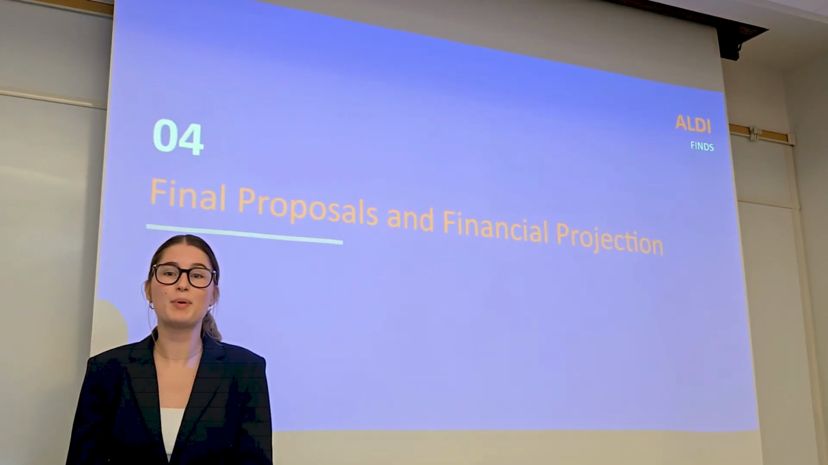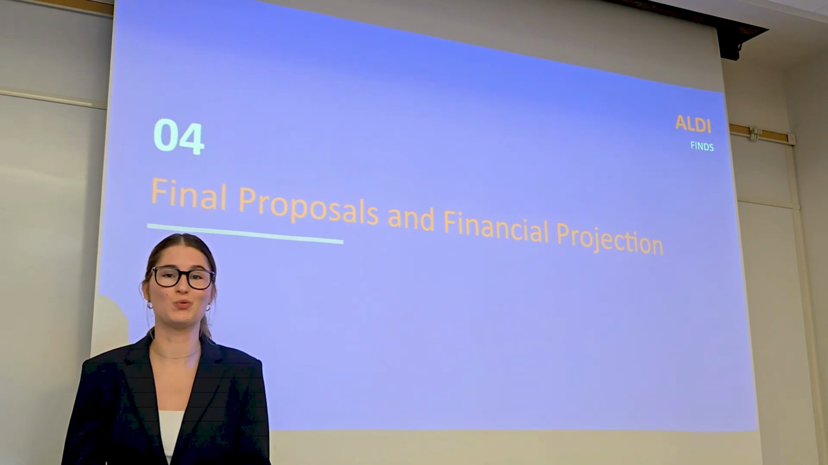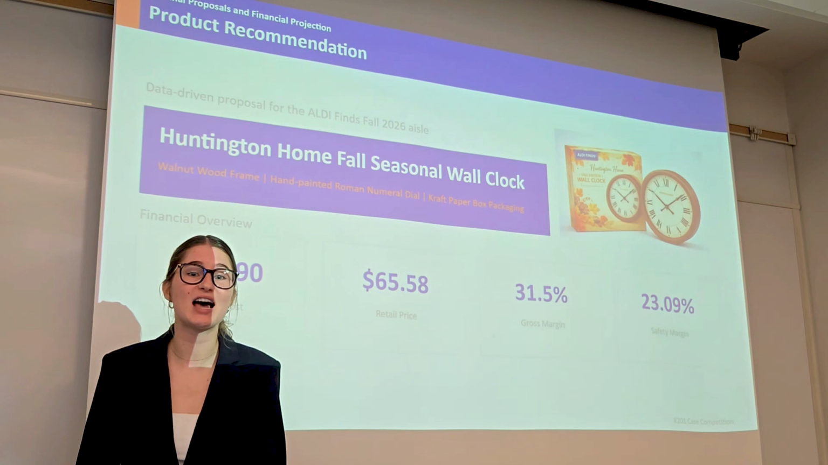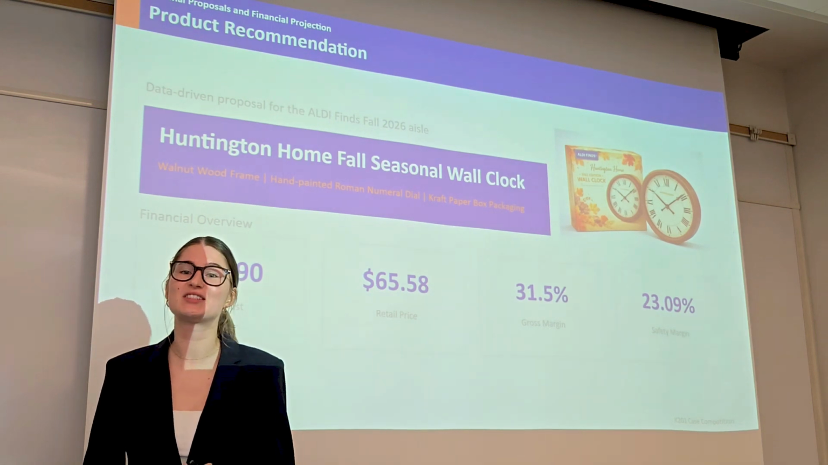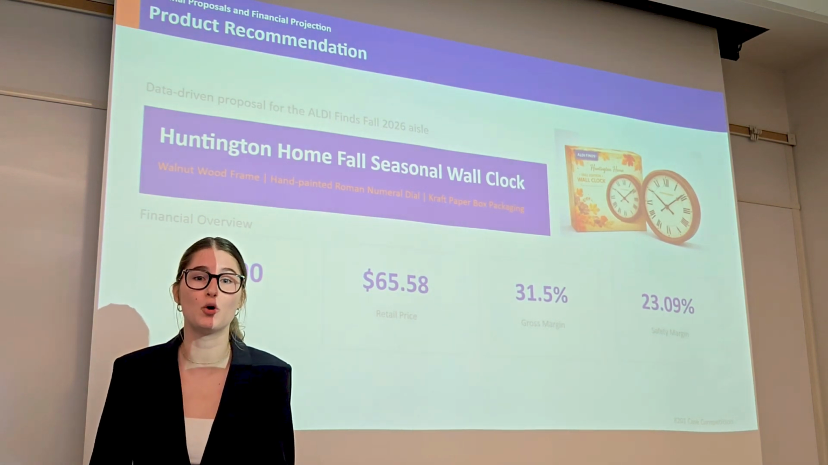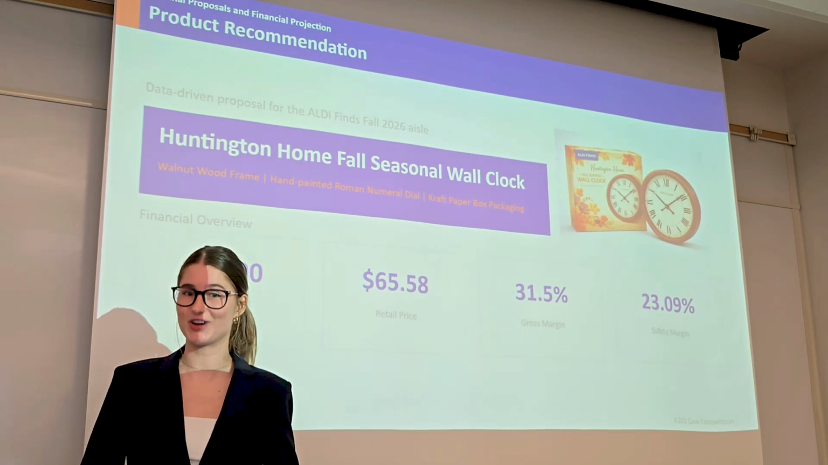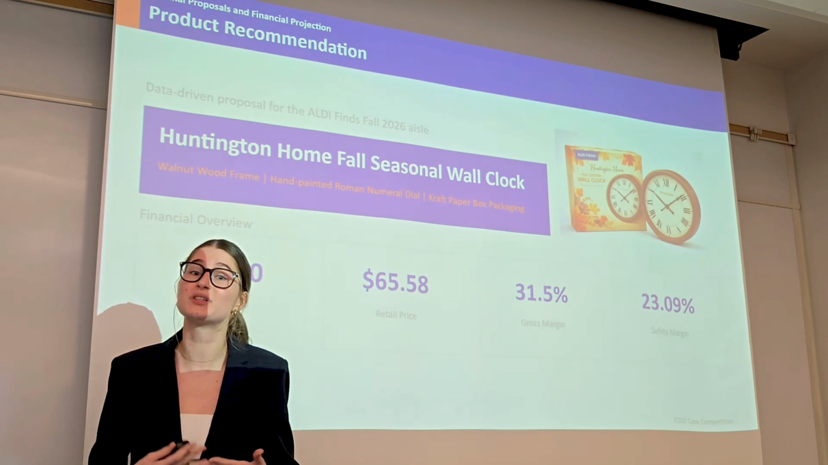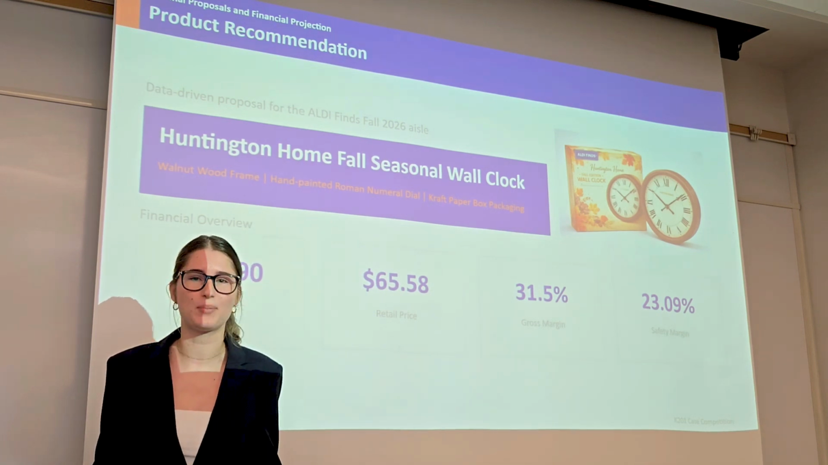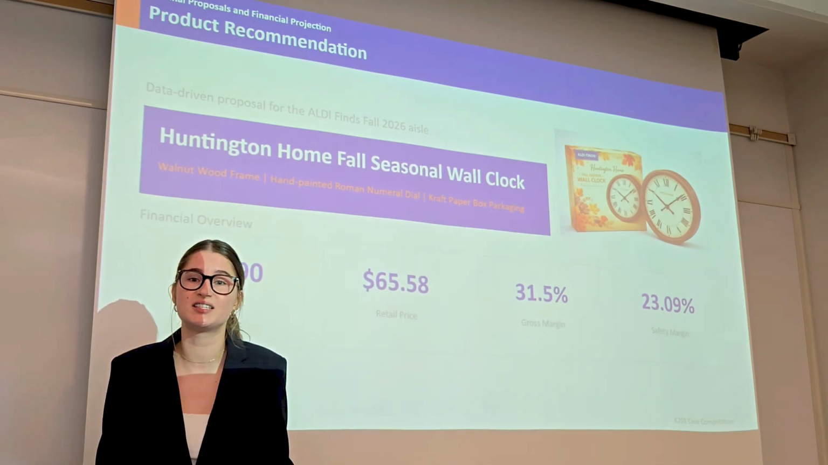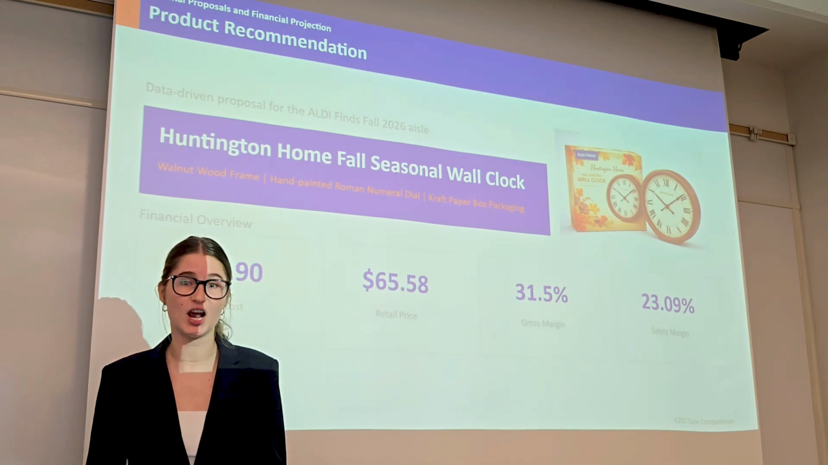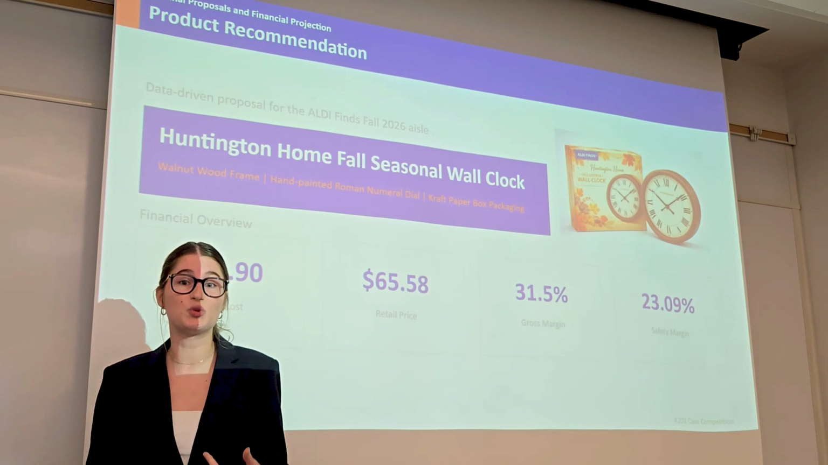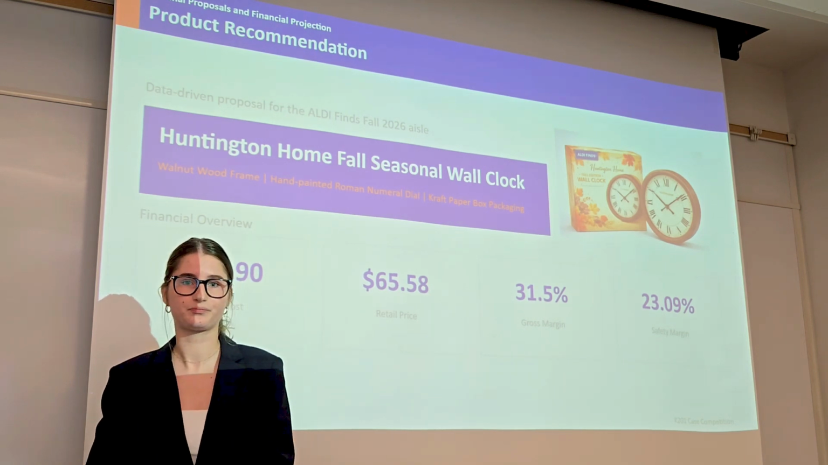Building on this insight, we propose the Huntington Home Fall Edition wall clock. This is not just a clock, it's a design piece. Compared to last year's purely functional clock, this version is designed to feel like a part of home design with 2026 fall trends. That shift is important because it changes how the product performs in store. Instead of being a one-time purchase, it becomes part of a broader seasonal decor story, encouraging customers to buy complementary items. This increases basket size, which is a key driver of revenue.